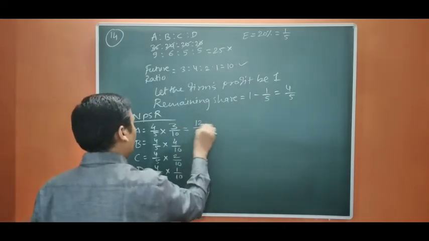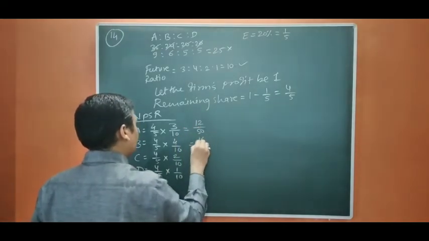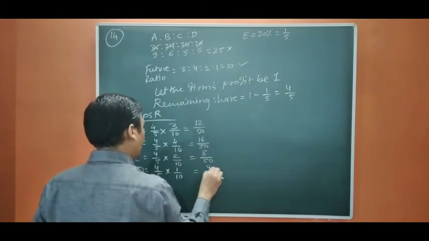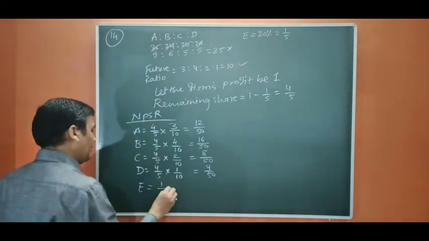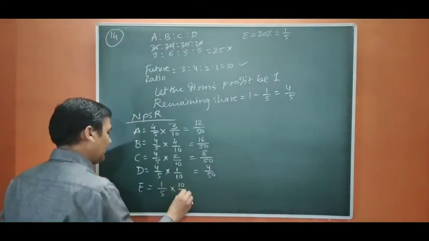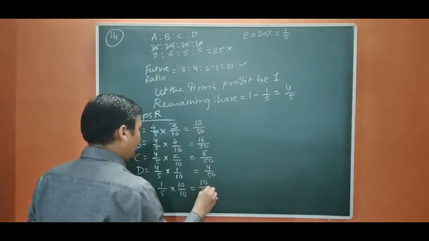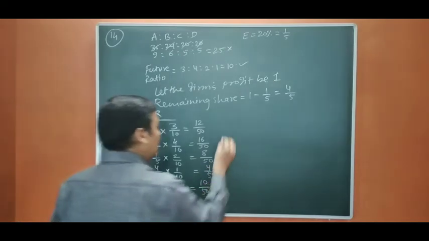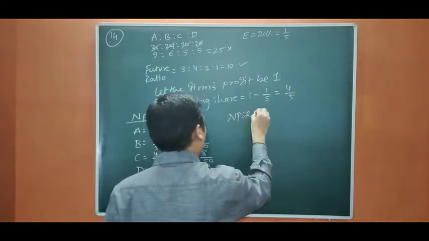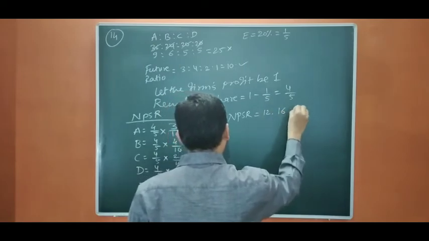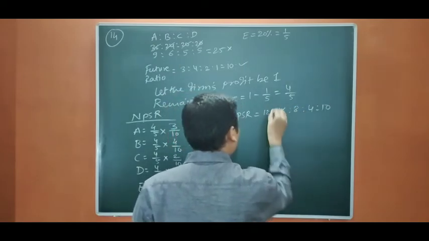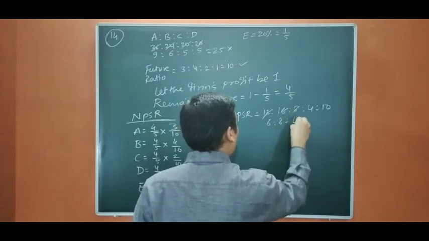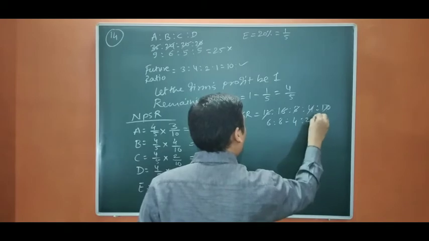So it will be 12 by 15, 16 by 15, 8 by 15, 4 by 15 and E 1 by 5. To make it 50, it is going to be 10 by 10. Okay. So our new PSR is 12 is to 16 is to 8 is to 4 is to 10. That means 6 is to 8 is to 4 is to 2 is to 5.